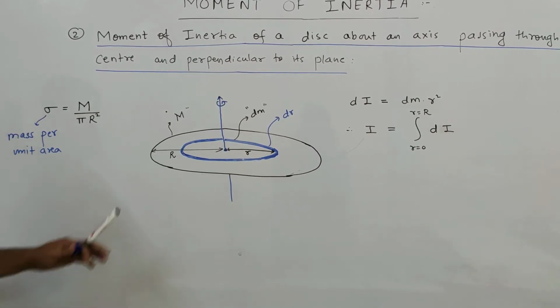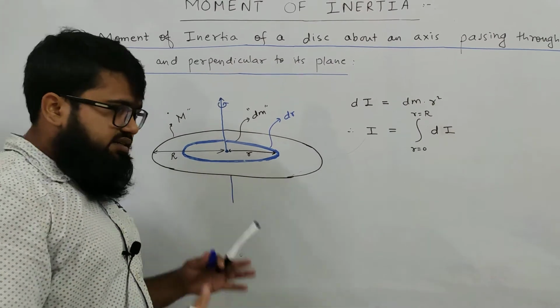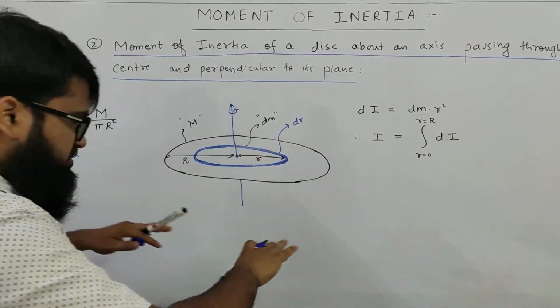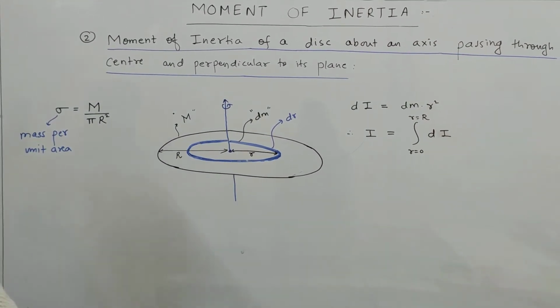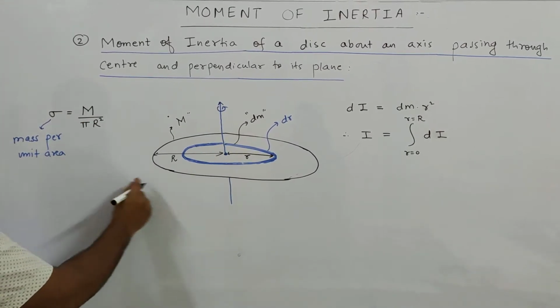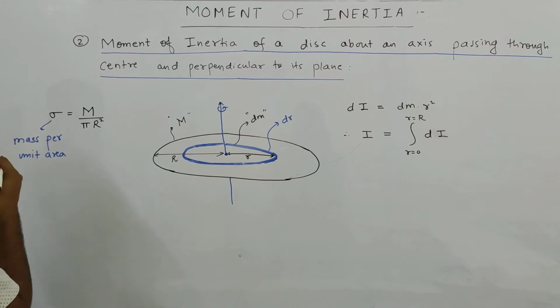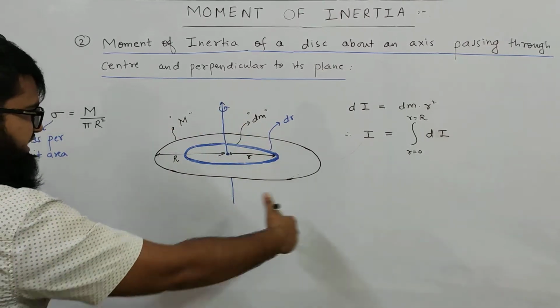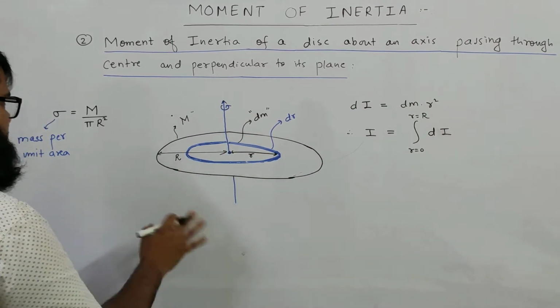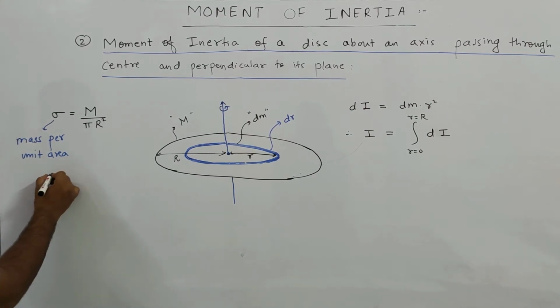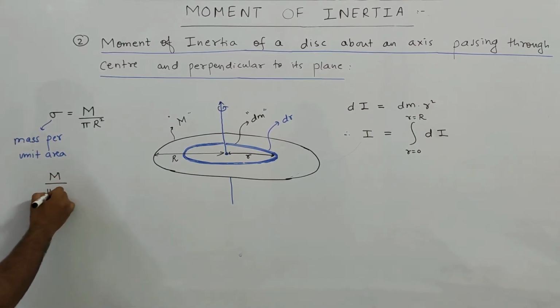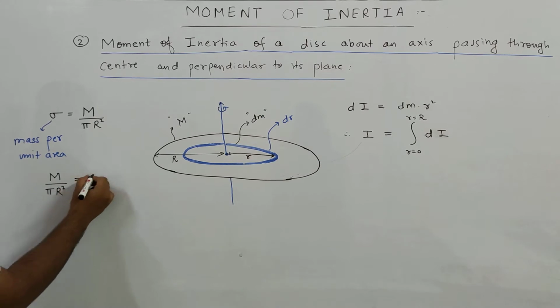And we are assuming that the disk is homogeneous, and since the disk is homogeneous, the mass distribution is even throughout, and hence you can say that the mass per unit area of the entire disk and this small ring will be same. So we will equate the mass per unit area of the entire disk and the mass per unit area of the ring.